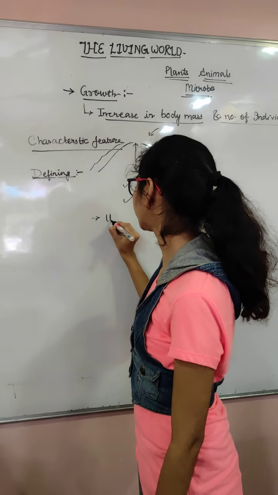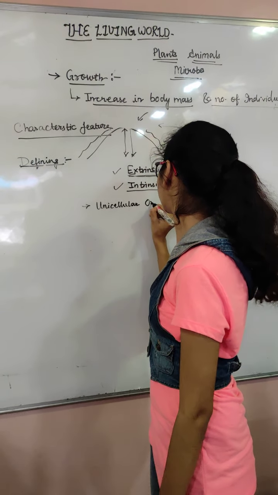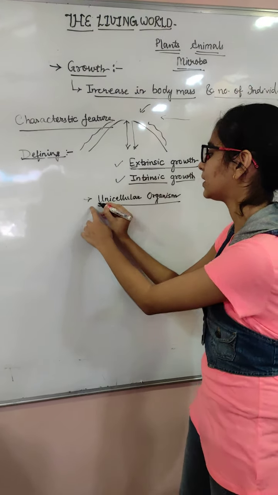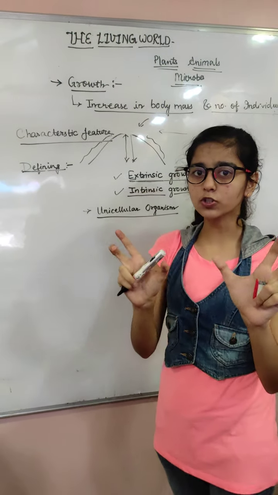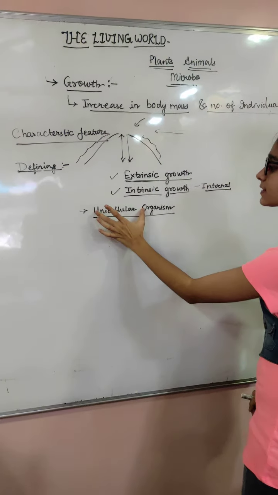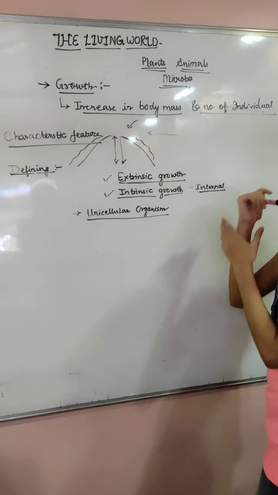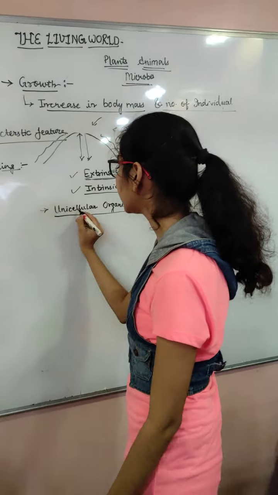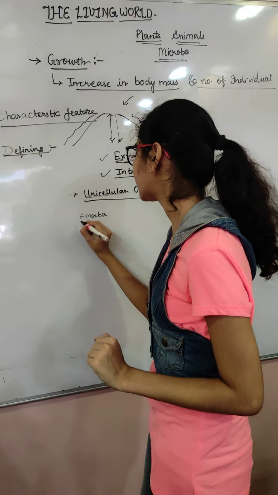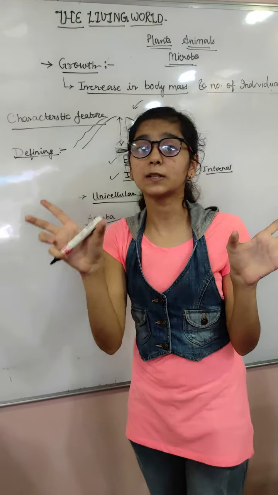Now let's talk about unicellular organisms. What is unicellular? Uni means one, cellular means cell. Those organisms that have only one cell, how will they increase in body mass, or increase their individuals? Let's say we have an amoeba. It has only one cell. What will it do? It will do binary fission, it will break. So it is growing as well, it is reproducing as well.